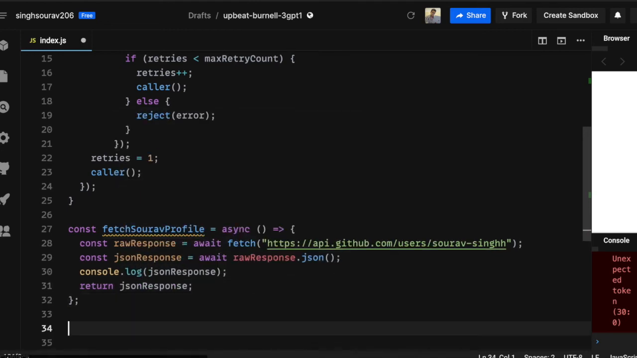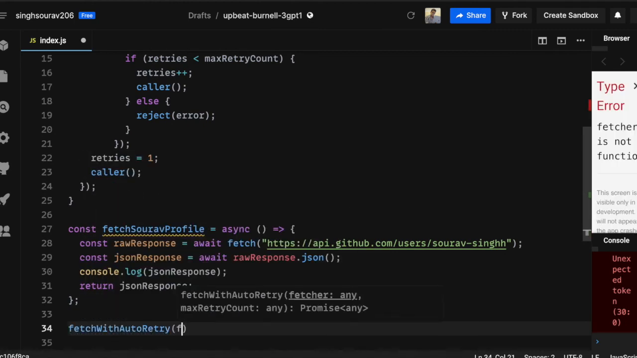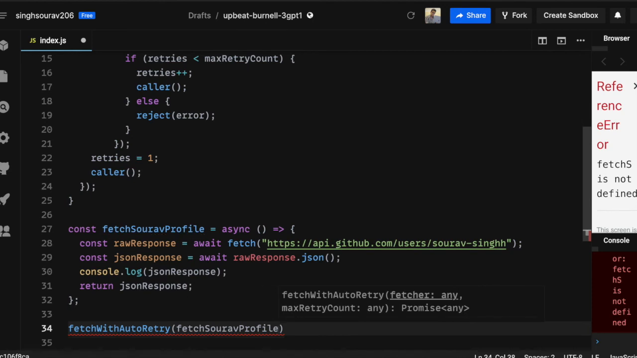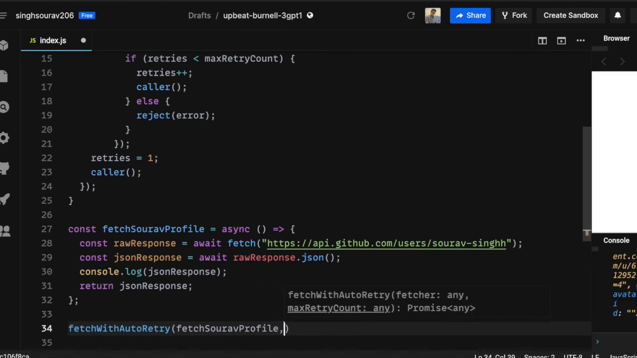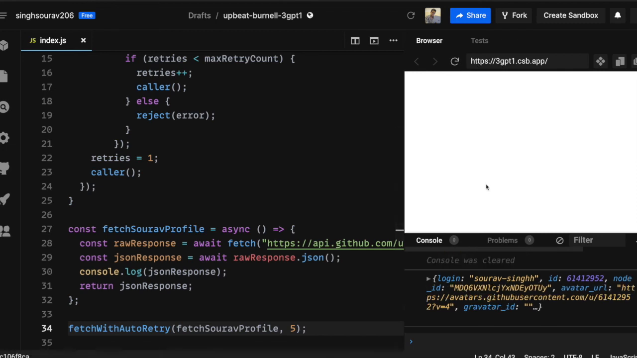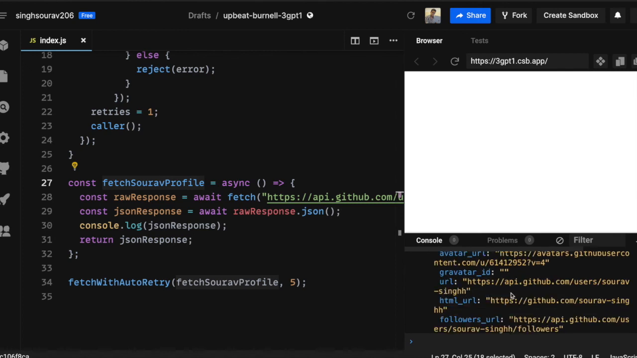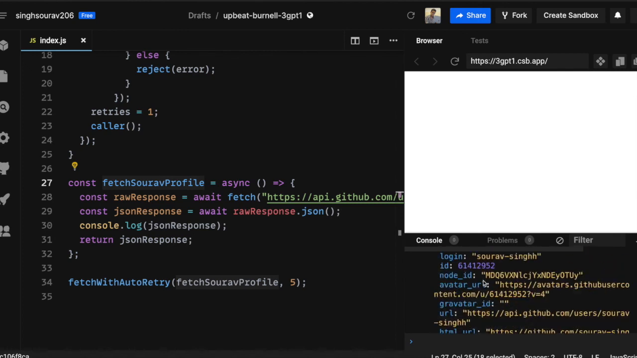Now I need to use that auto retry capability, and I'll pass this fetch profile function, and I need to set a max retry count. Let's set it to 5. I know that if it succeeds the first time, it is not going to retry itself. So let's reload this. I think it prints me the entire GitHub response, right?